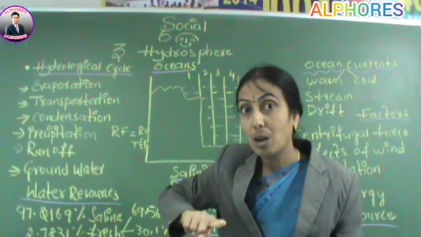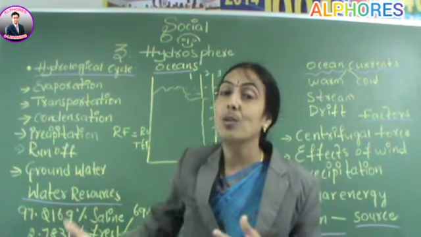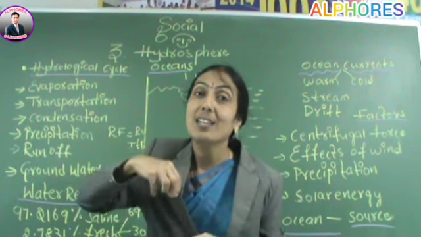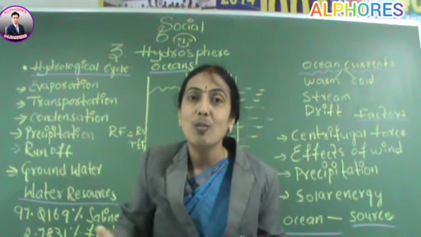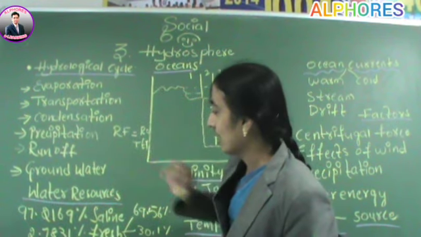So that underground water which went into interior layers will again come up in the form of artesian wells, that is, deep wells. Into our wells it will come up. Right? This is the hydrological cycle.